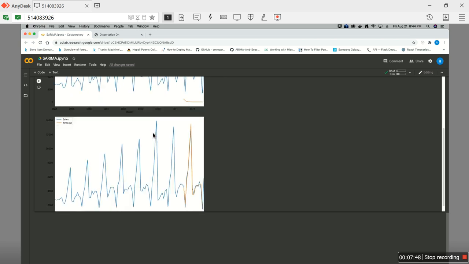Other simpler models, I have tried many. I have tried the Holt-Winters method, a simple ARIMA model, a moving average model and many other models, but those could not work as well as this model worked for this dissertation. So I have used the SARIMA model for this purpose. Now this is how the model is made.